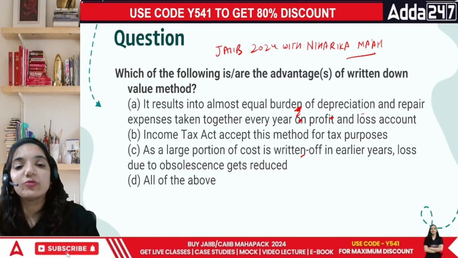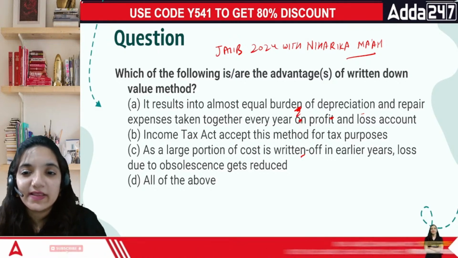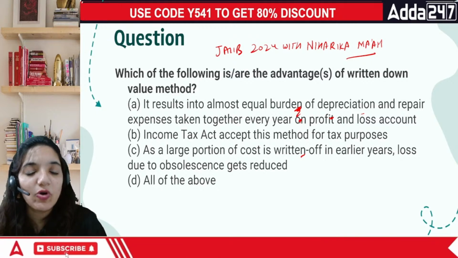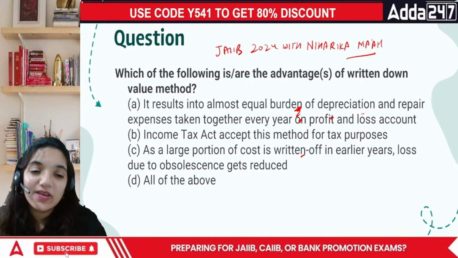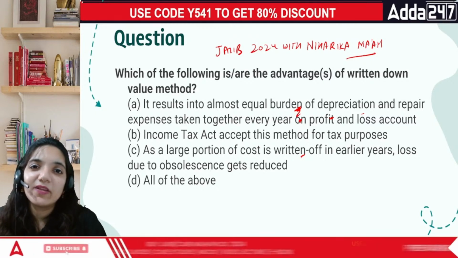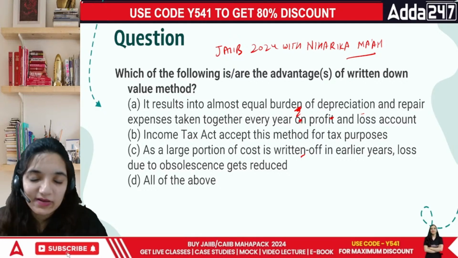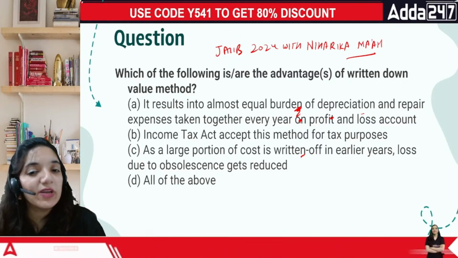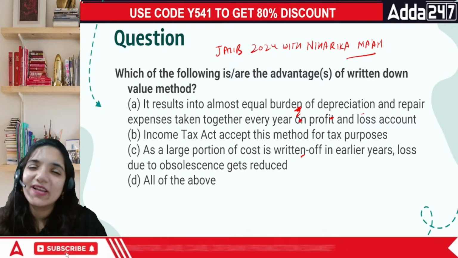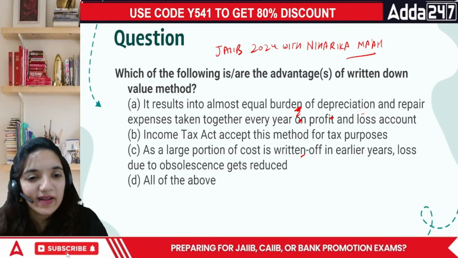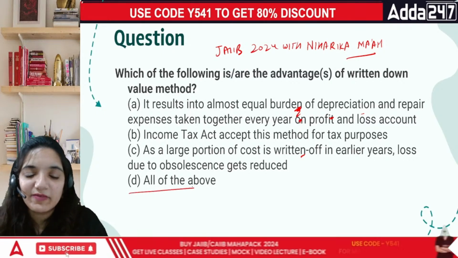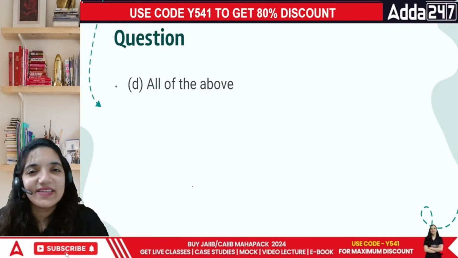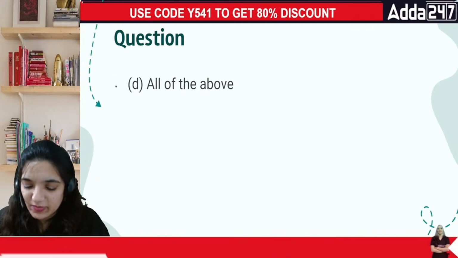As a large portion of the cost is written off in the earlier years, loss due to obsolescence gets reduced. You've already got the benefit of that asset by claiming more depreciation, so later on you don't really have to worry much. So this is correct, all of the above. Done, everyone? That's another point.